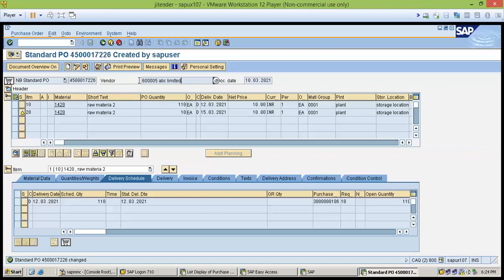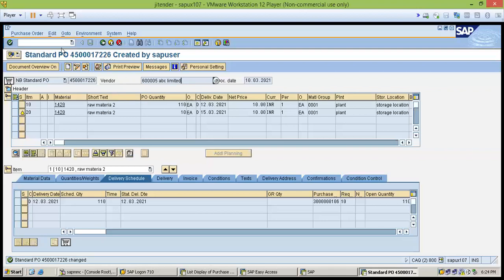He will check the invoice, the material, and the quantity as per the PO requirement. If quality checking is required, he also coordinates with the quality person. After the physical verification, he will post the material entry, the goods receipt, into the system.